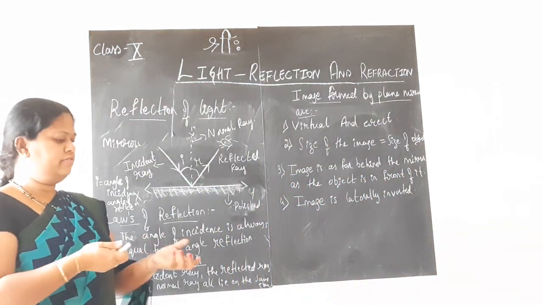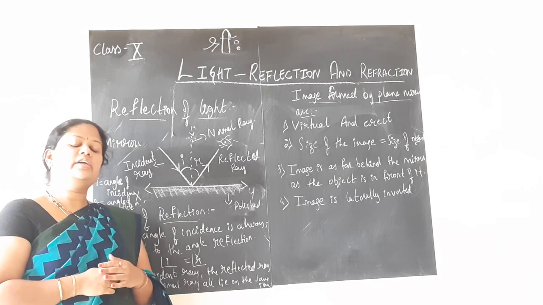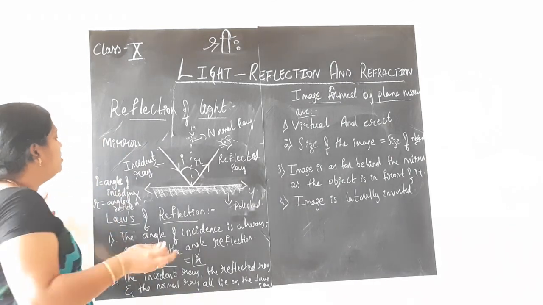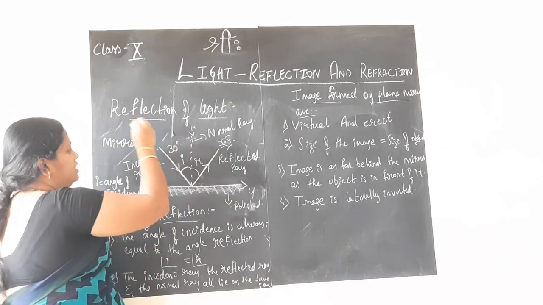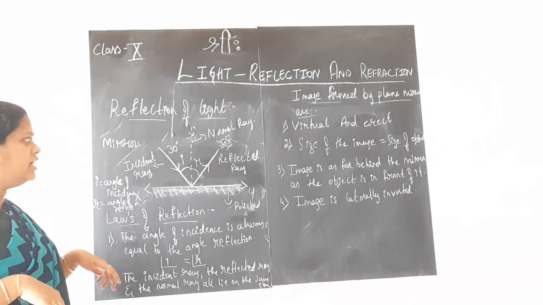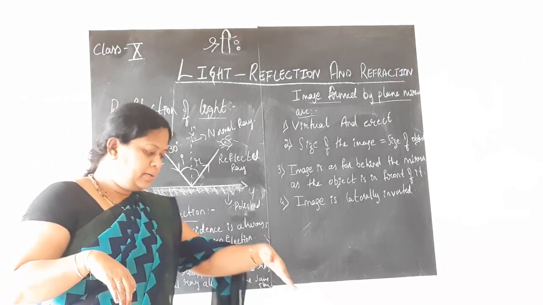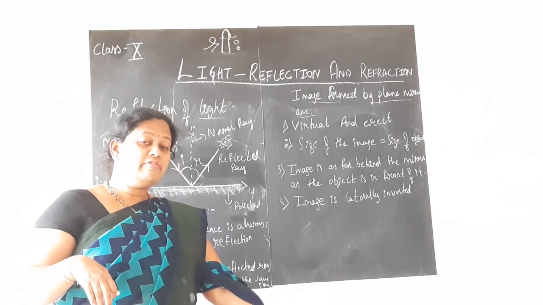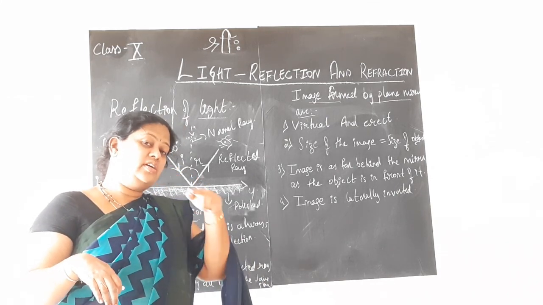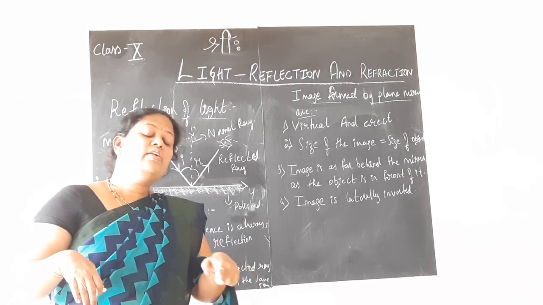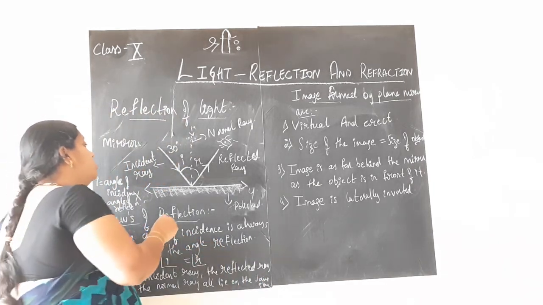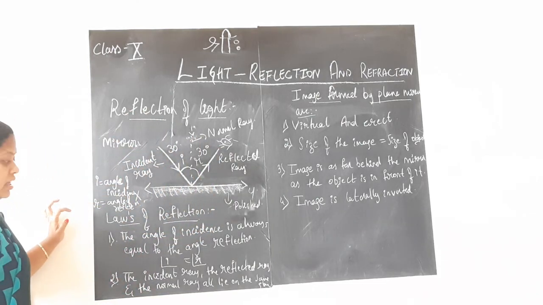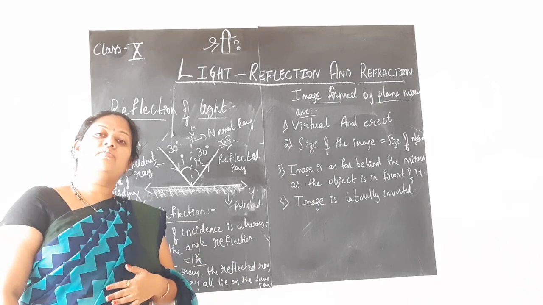But similarly, if I simply give you the torch and ask how many degrees the angle is, can you say? No, you cannot. So maybe say some 30 degree. You made the light incident at some angle of incidence. 30 degree means that path will be there, which is falling on the floor. When the light touches the floor and reflects back and falls into your eyes, children, that reflected ray's angle will also be equal to 30 degree. That is what we mean by saying angle of incidence is always equal to angle of reflection.